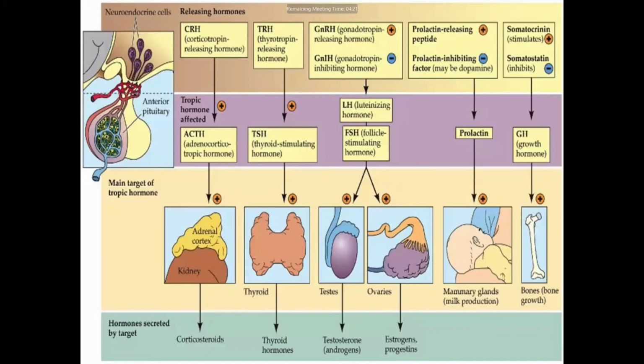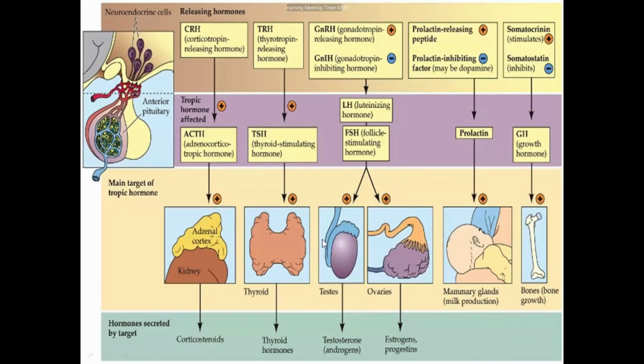So what are the gonadotropins? The gonadotropins are luteinizing hormone and follicular stimulating hormone. Then, with the secretion of luteinizing hormone and follicular stimulating hormone, what will happen? They enter the circulation, and they act on the receptors present in the testes of the male and the ovaries of the female.